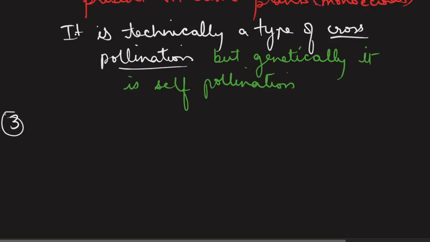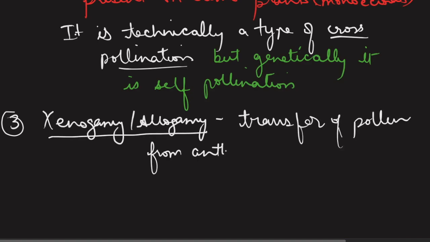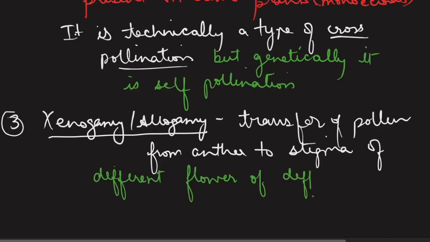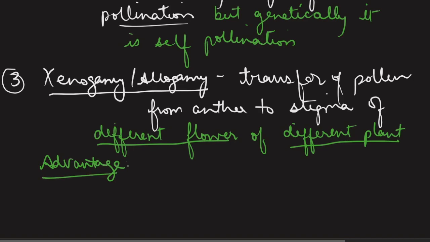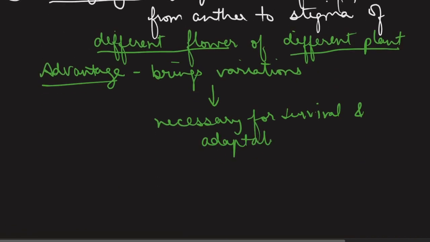Okay. Now the third type of pollination is called xenogamy or allogamy. So it is defined as transfer of pollen from anther to stigma of a different flower of a different plant. So here we see that two different parent plants are involved, and hence this is the true form of cross-pollination which is going to bring about the variation. So if we talk about the advantages and disadvantages, advantages are that it brings about variations and they are necessary for survival and adaptation of the population.